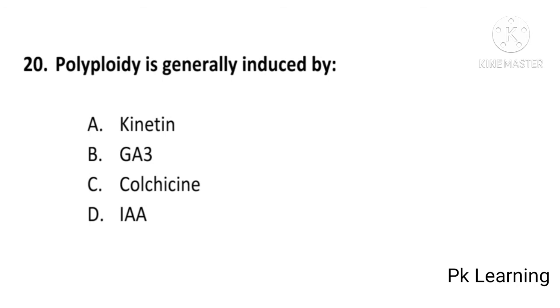And next question is, polyploidy is generally induced by kinetin, GA3, colchicine, or indole acetic acid. And answer is C, colchicine. Polyploidy is generally induced by colchicine. C is correct option.